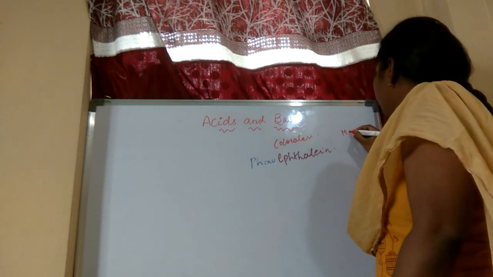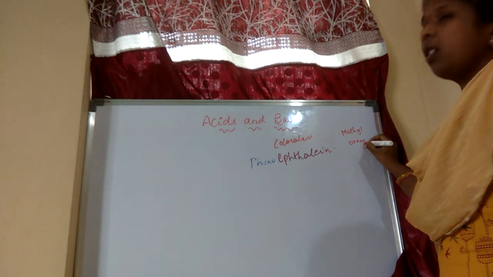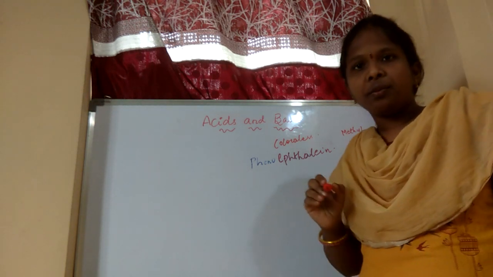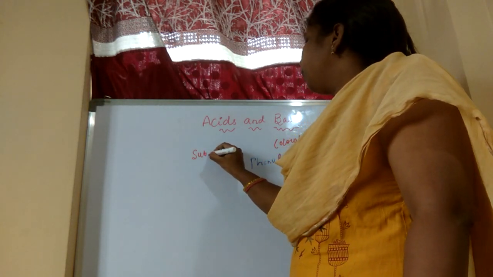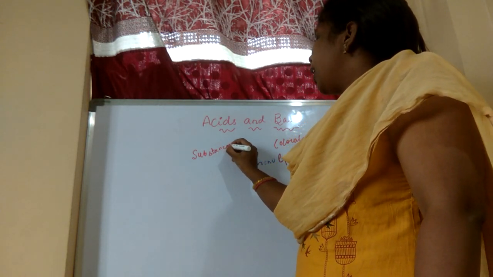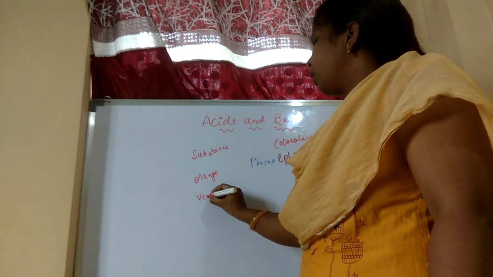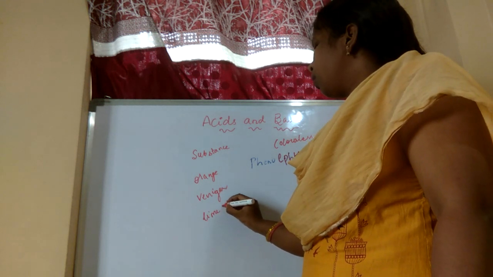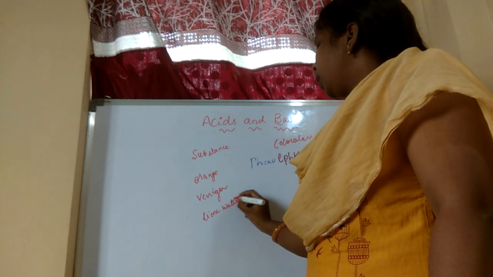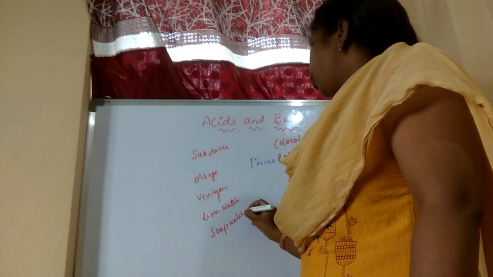I said, no. So methyl orange you have to take, and after that what you have to do? Yesterday what substances did you take? Orange, vinegar, lime water, soap water, tomatoes.